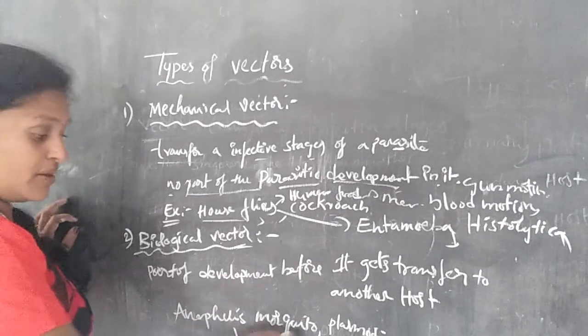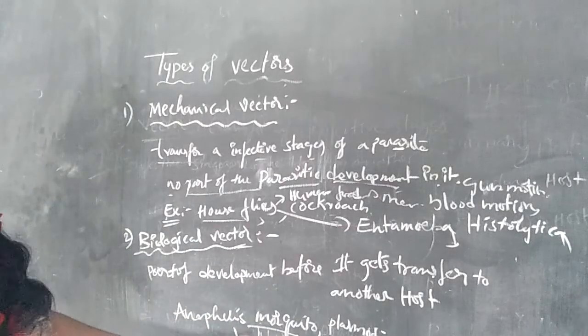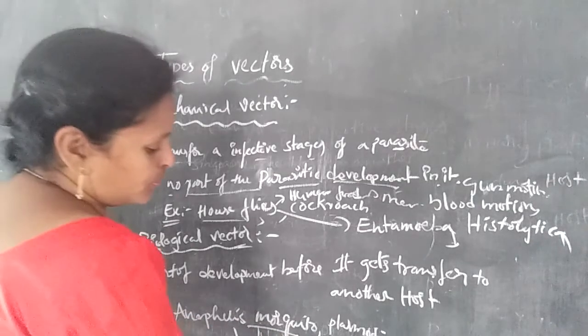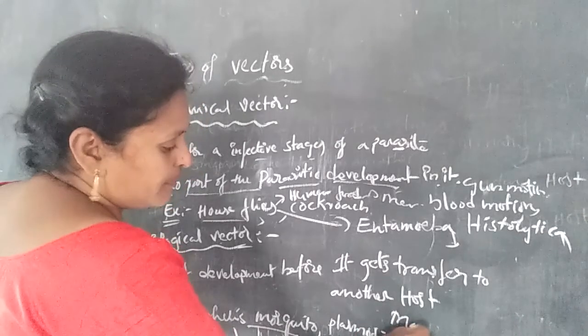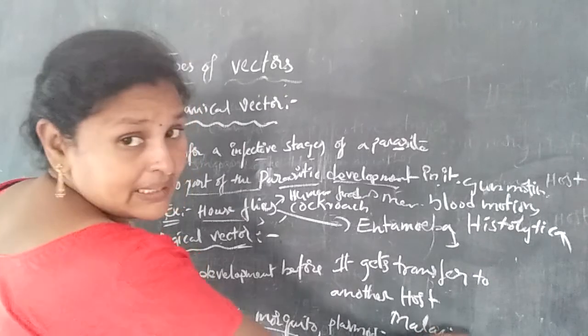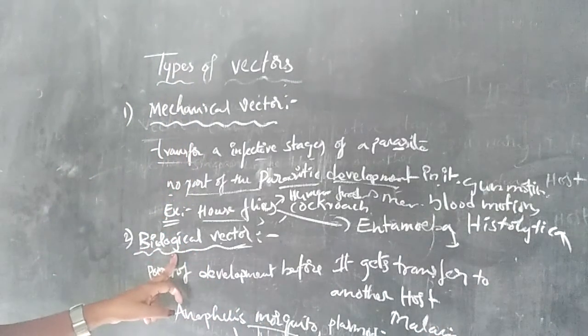It is a mosquito, but half of the parasite's development happens in it, then it is infected to man, then causes the disorder malaria. So that is the biological vector.